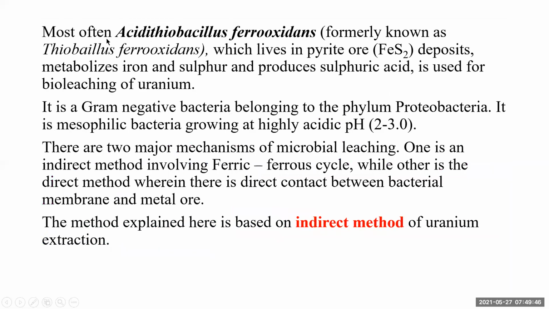Which organism is generally used most often? Acidithiobacillus ferrooxidans, formerly known as Thiobacillus ferrooxidans, which lives in pyrite ore. The formula of pyrite is FeS2. Acidithiobacillus ferrooxidans, which lives in pyrite ore deposits, metabolizes iron and sulfur and produces sulfuric acid. This organism is used for bioleaching of uranium. It is a gram-negative bacterium belonging to the phylum Proteobacteria. It is a mesophilic bacterium and grows at highly acidic pH, around 2 to 3.